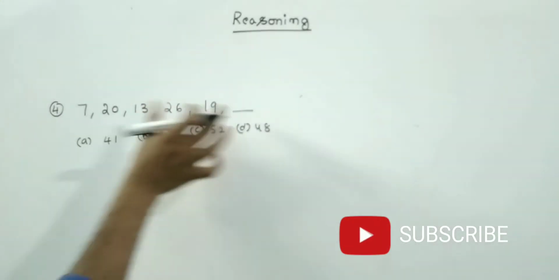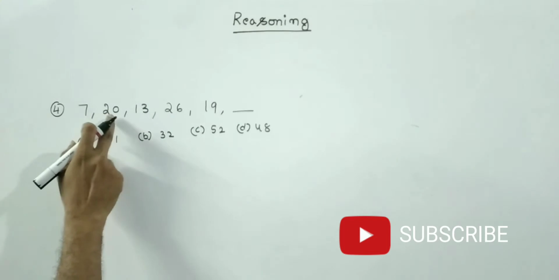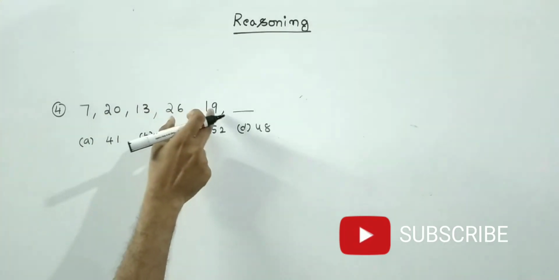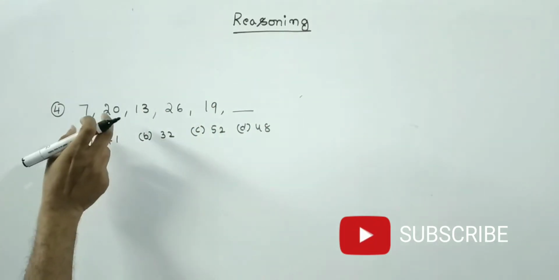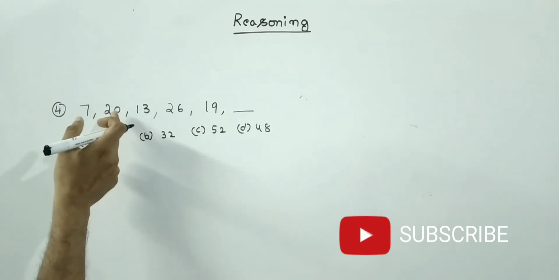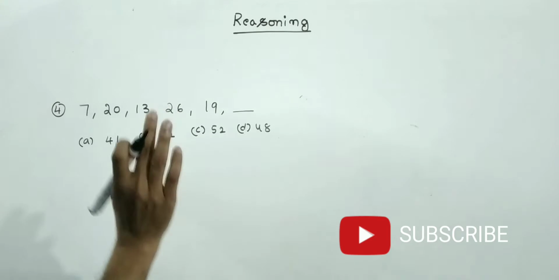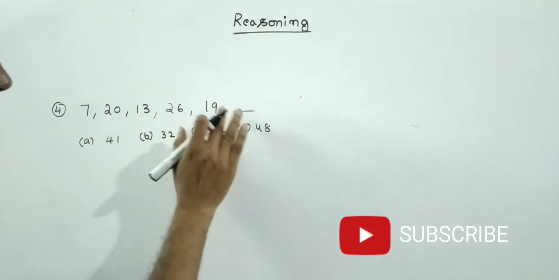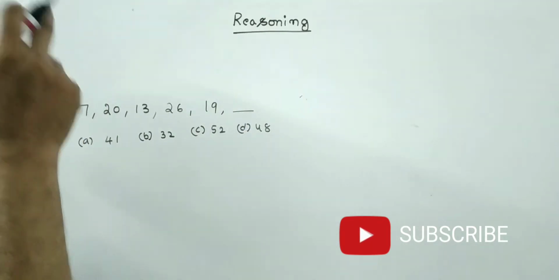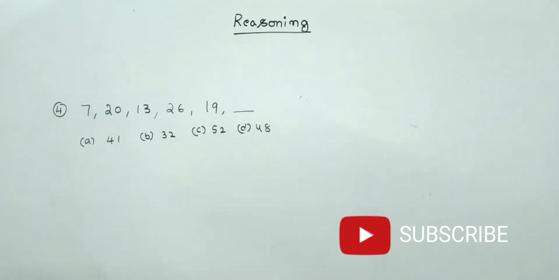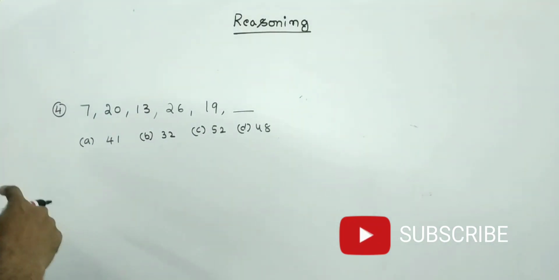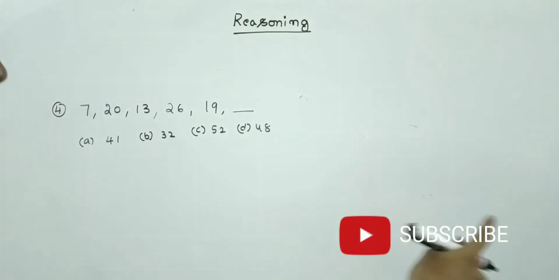See friends, next problem. 7, 20, 13, 26, 19. One time it is increasing and another time it is decreasing. Again increasing, again decreasing. See friends, if this type of series is given, then definitely there should be a subtraction and addition. Continuously increasing means addition.